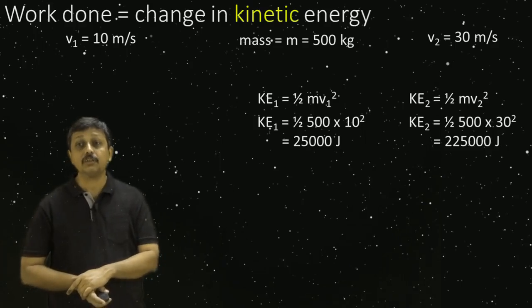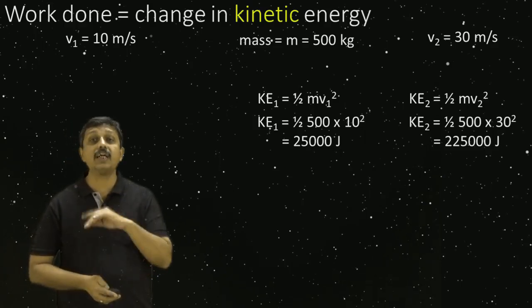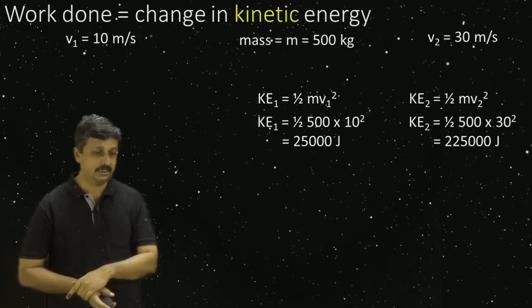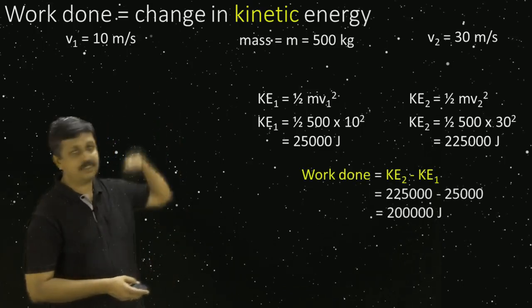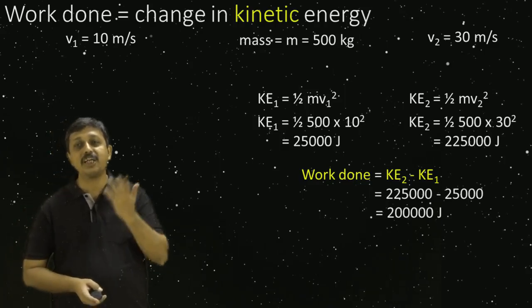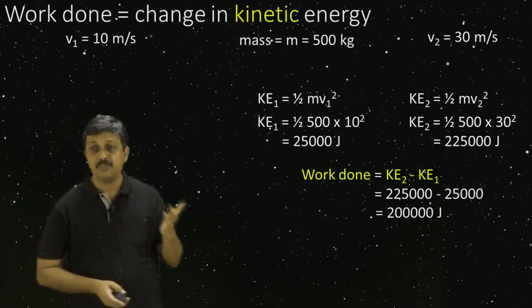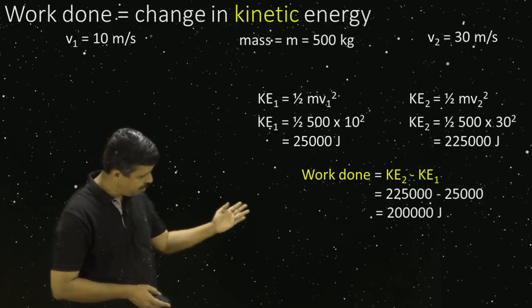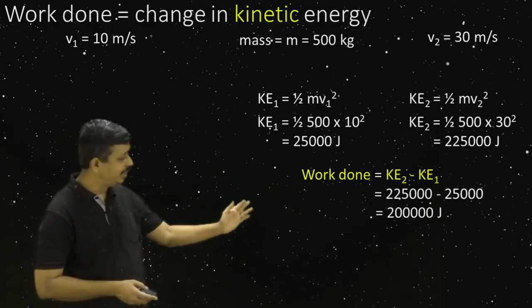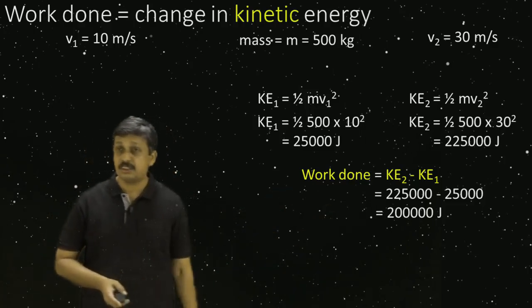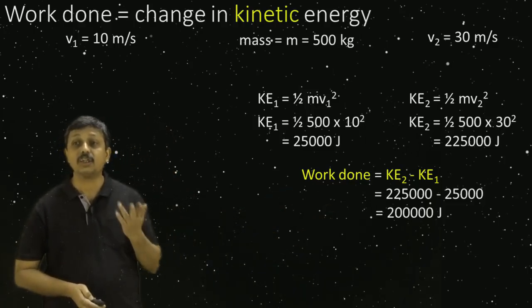Now you will look at the difference in kinetic energy. Work done is also the change in kinetic energy. How much did the kinetic energy change? It went from 25,000 to 225,000. So final kinetic energy minus initial kinetic energy gives us 200,000 joules.